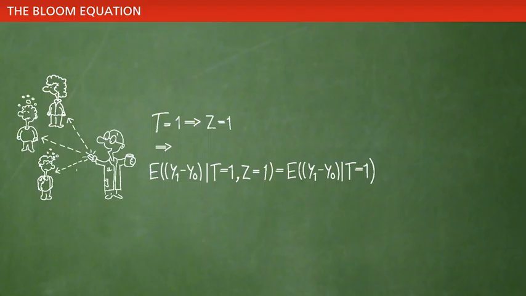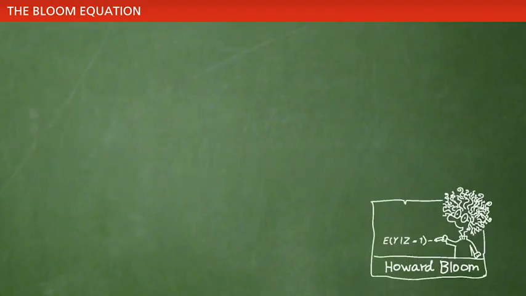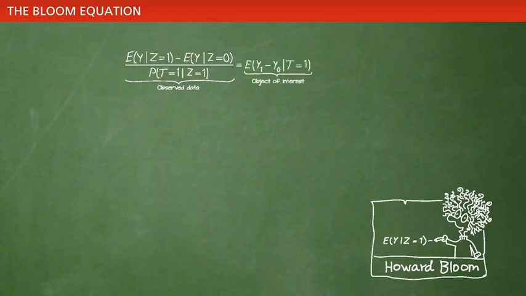From this, we are now able to derive the main result, the Bloom equation, named after its inventor, Howard Bloom. On the left-hand side of the equation, we have observed entities, that is, stuff that we can calculate from the observed data. And on the right-hand side, we have our object of interest, the average treatment effect for those treated. This implies that we can calculate the average treatment effect for those who accept treatment, even if some individuals selectively leave treatment. Now, given the algebra on the previous slide, we can prove the Bloom equation.